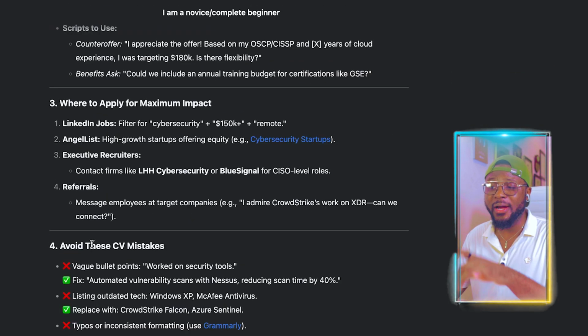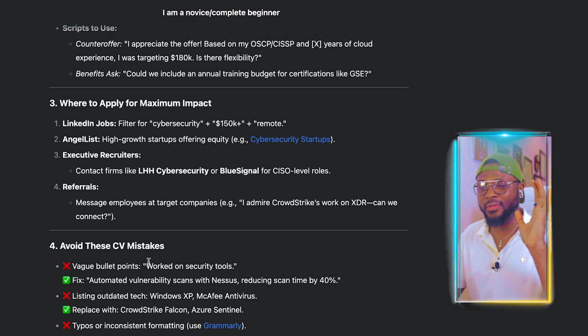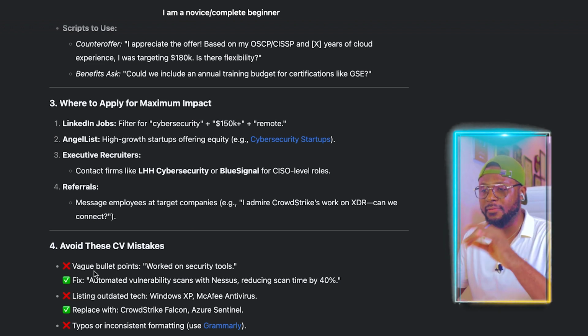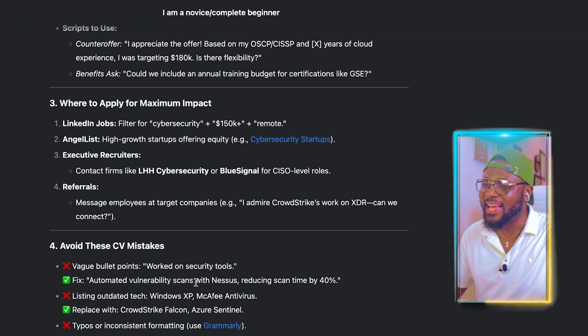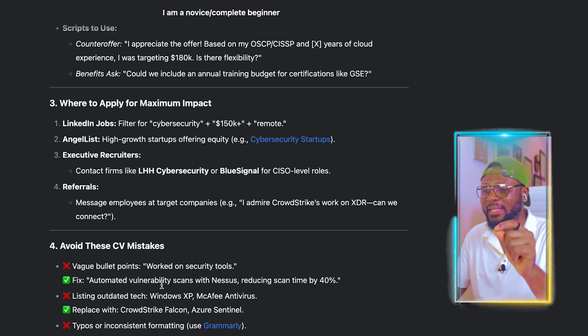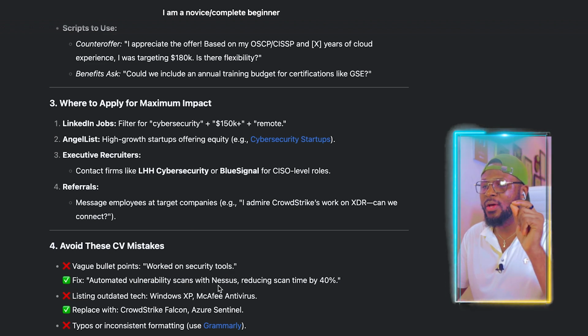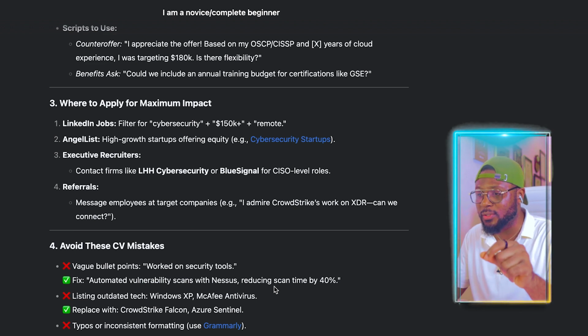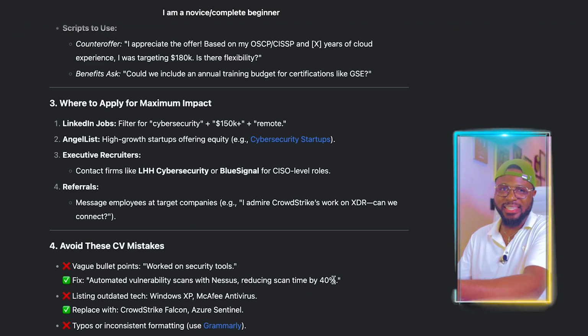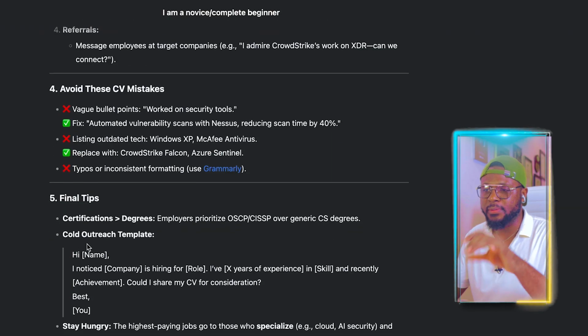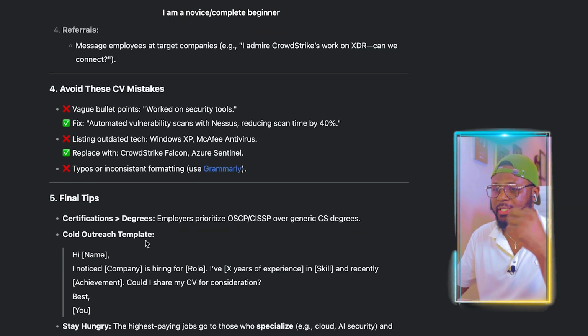And here is avoid these CV mistakes. Now, these are the things to avoid on your CV. Vague bullet points, worked on security tools. What's that? What was that? Now, this is the correct thing to do. Automated vulnerability scans with Nessus, reducing scan time by 40%. Now, this is incredible. So these are some of the mistakes that you should avoid on your CV, and then it gave you an example of how to fix it. And then final tips, certifications, cold outreach template.